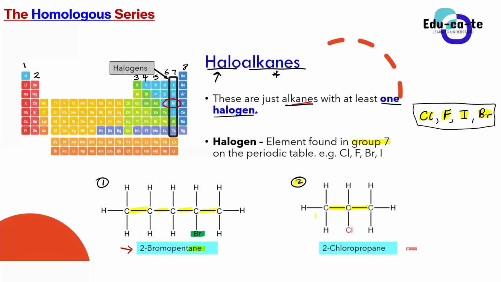No. Why not? Because it contains a halogen. Yes, it contains something else that is different. In this case, it's a halogen, which is Cl. So it must be a haloalkane. But when it comes to the naming, at the end of the name, we have got ANE.